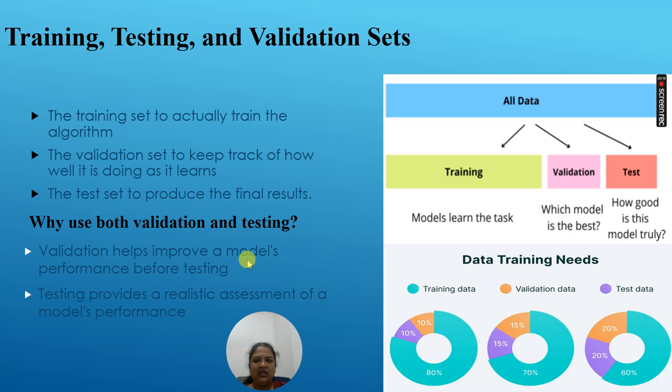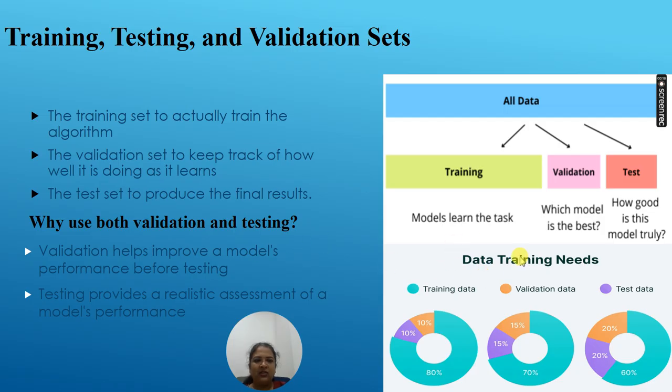That's why validation helps us to improve the model's performance before testing itself. Testing provides a realistic assessment of a model's performance. To make it good performance-wise, good results can be achieved if the validation is there.